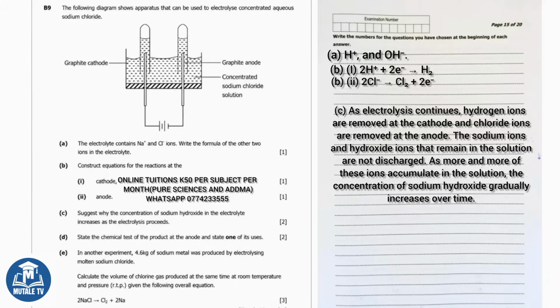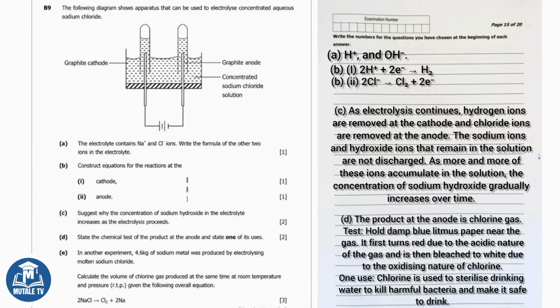Part D says, state the chemical test for the product at the anode and state one of its uses. The product at the anode is chlorine gas, and its chemical test is done by holding a damp blue litmus paper near the gas. As a result, it first turns red due to the acidic nature of the gas, and is then bleached to white due to the oxidizing nature of chlorine. Then the one use of chlorine is that it is used to sterilize drinking water to kill harmful bacteria and make it safe to drink.